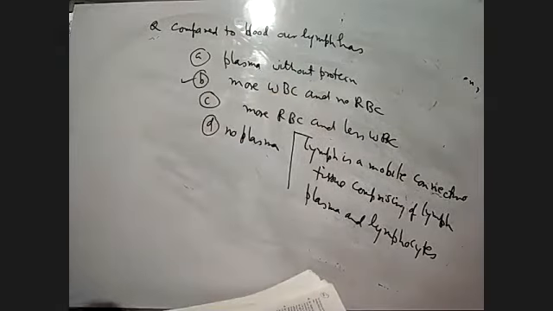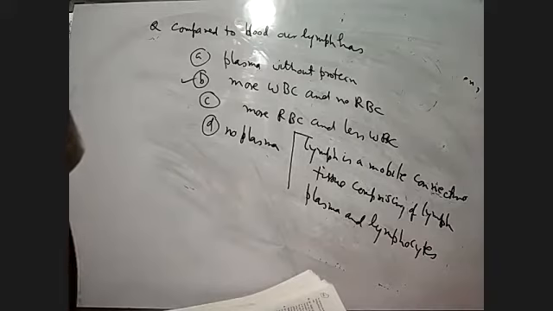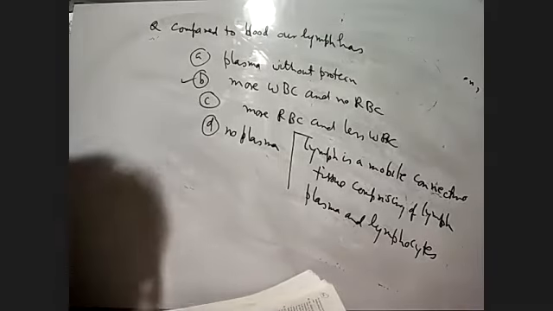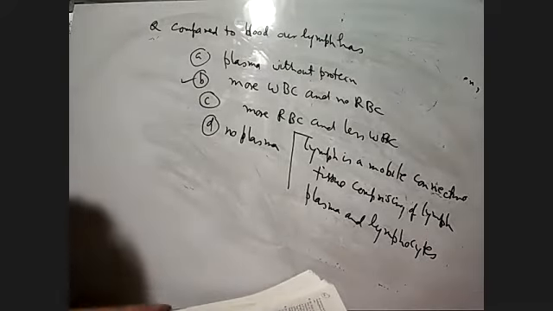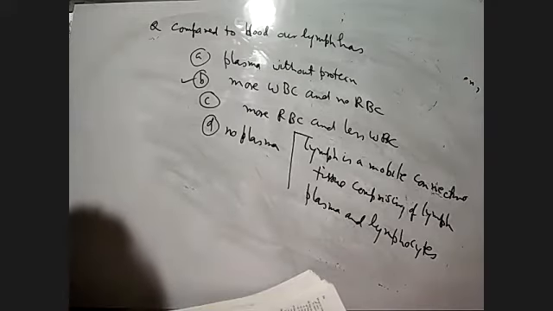The plasma of the blood contains all kinds of blood cells, nutrients and hormones. Similarly, the lymph composition is similar to plasma, but it does not contain RBC. It contains more WBC, and RBC is absent. So the answer will be number B.